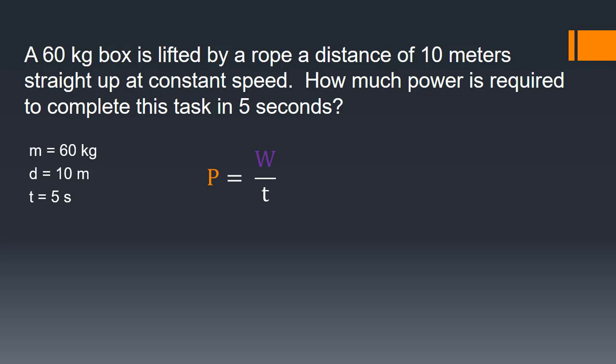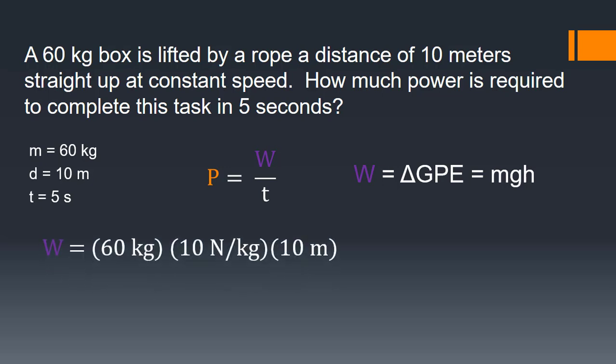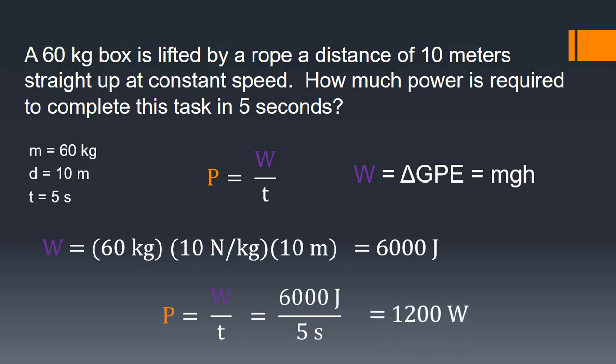Yes, we can. We know that work is a change in energy, and since we are lifting the box, the energy change will be in the vertical direction. This means we have a change in gravitational potential energy. So to find the amount of work done, we are going to take the mass times the height times g. We have all of that information, so that gives us 6,000 joules of work done. Now we can go back to that power equation and use the 6,000 joules as the work and divide that by the 5 seconds it takes to lift the box. And we end up with 1,200 watts of power.